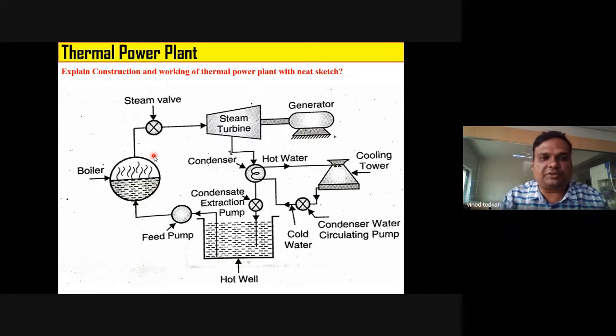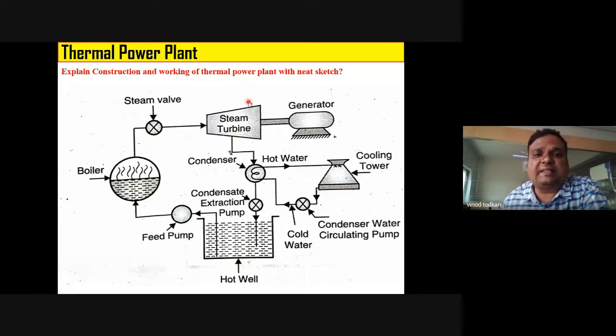You must be in a position to draw this sketch and you must be in a position to write two statements about each equipment. What happens in that equipment? Tell me very honestly, is it clear to you? Yes, sir. We have studied only two. One is boiler and one is steam wall. So what happens in boiler? Combustion of coal is carried out and that heat energy is given to water, due to which water gets converted into high pressure and high temperature steam. Then steam stop wall regulates the flow of steam from boiler to steam turbine.